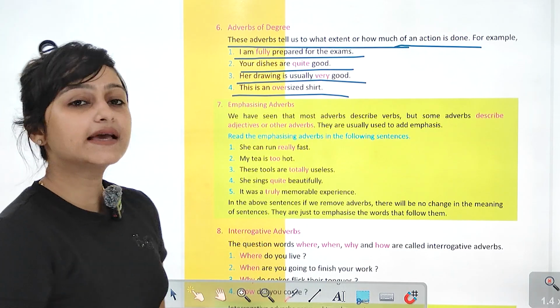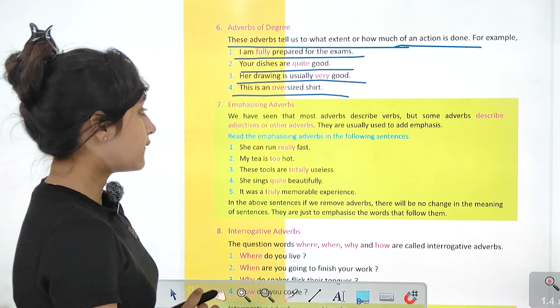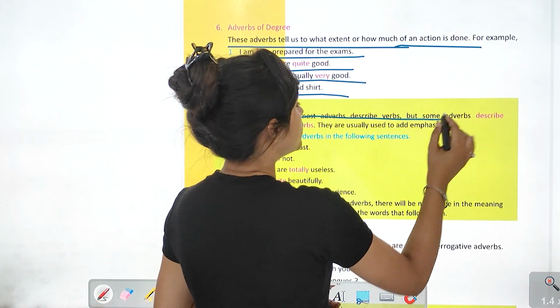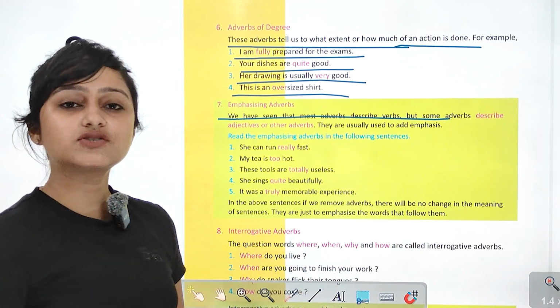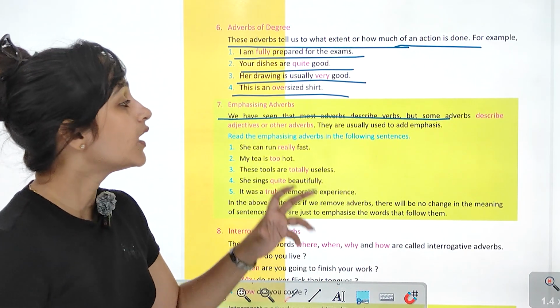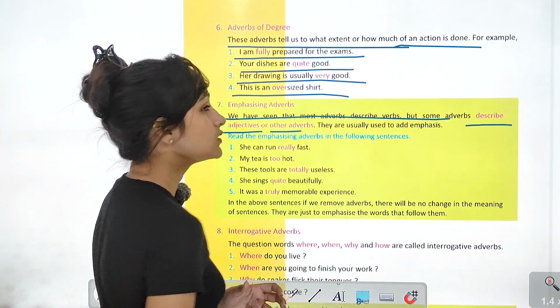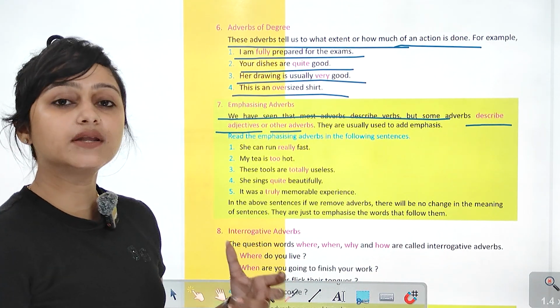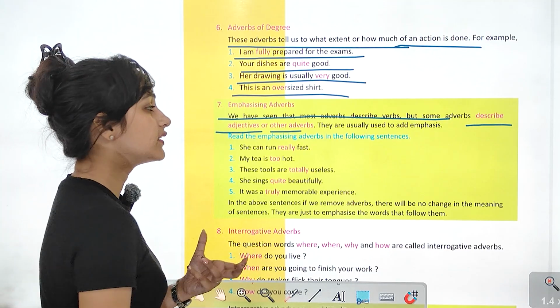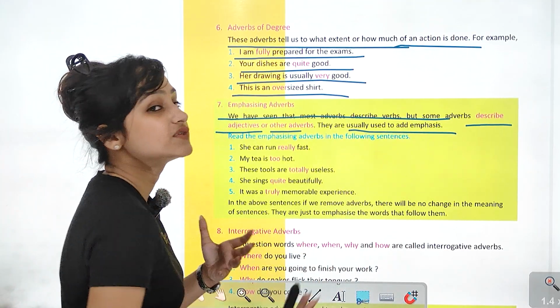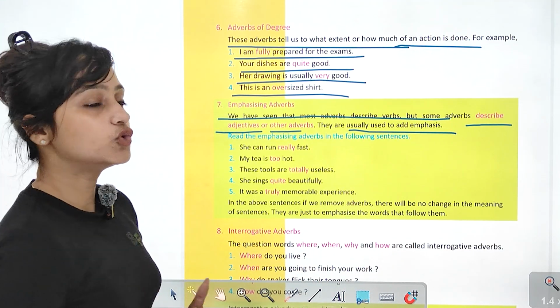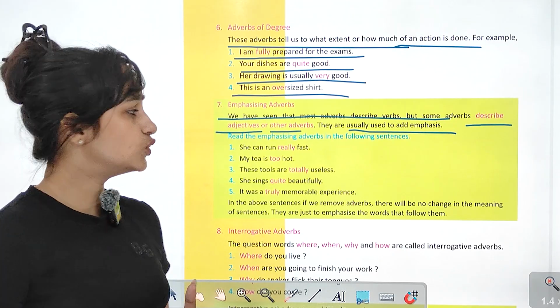Now, emphasizing adverbs. We have seen that most adverbs describe verbs, but some adverbs describe adjectives और other adverbs को. They are usually used to add emphasis, like totally, really, too.